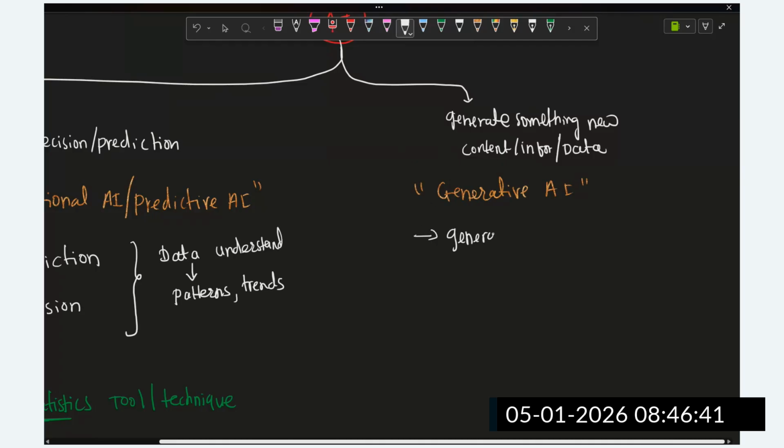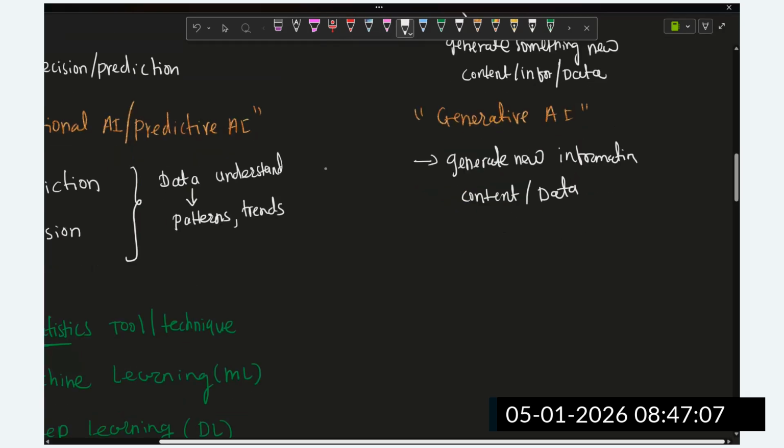We are going to understand how we can generate synthetic data, or synthetic information, from the learned patterns.